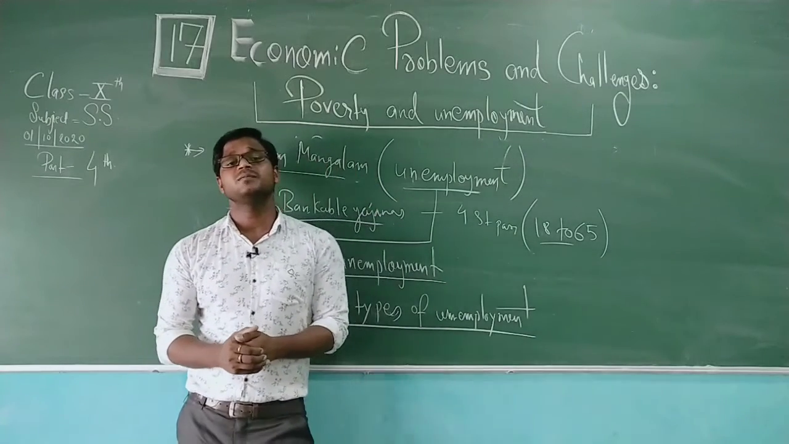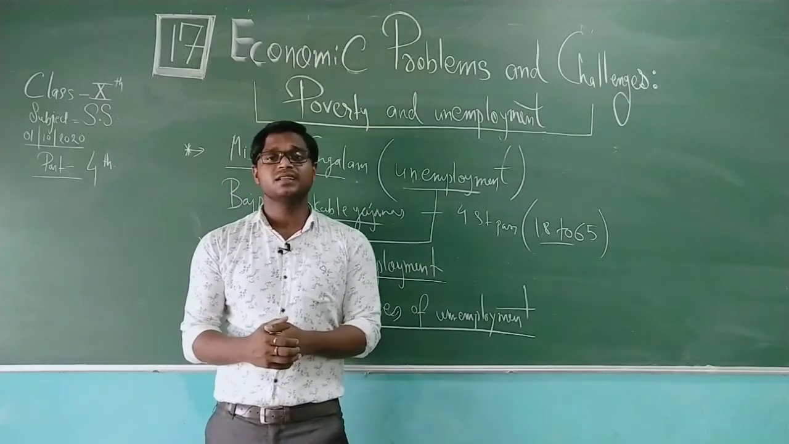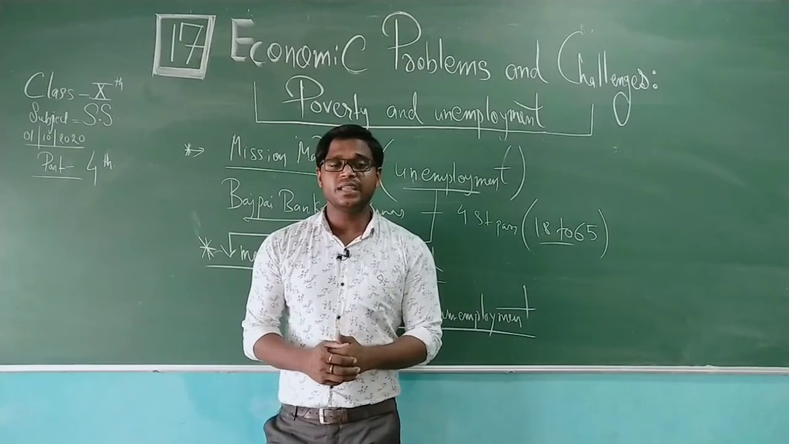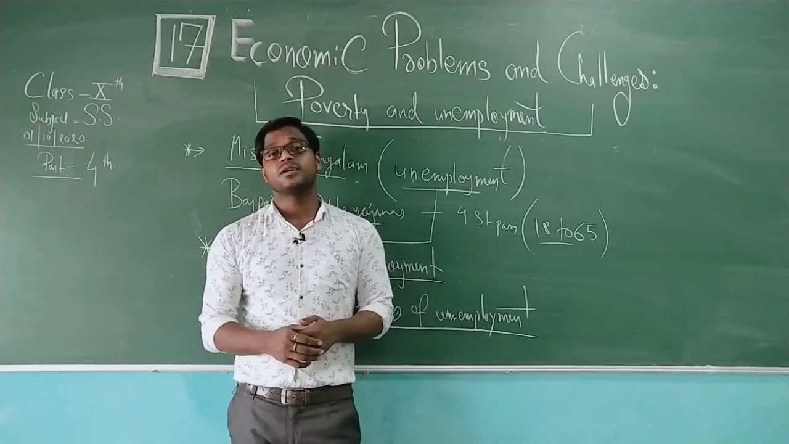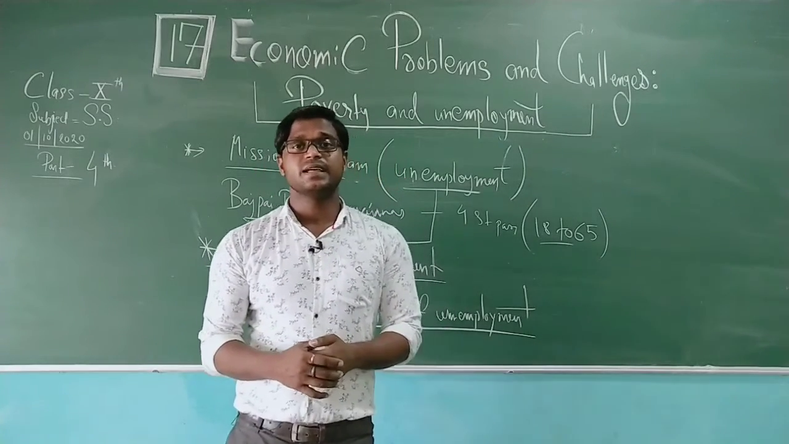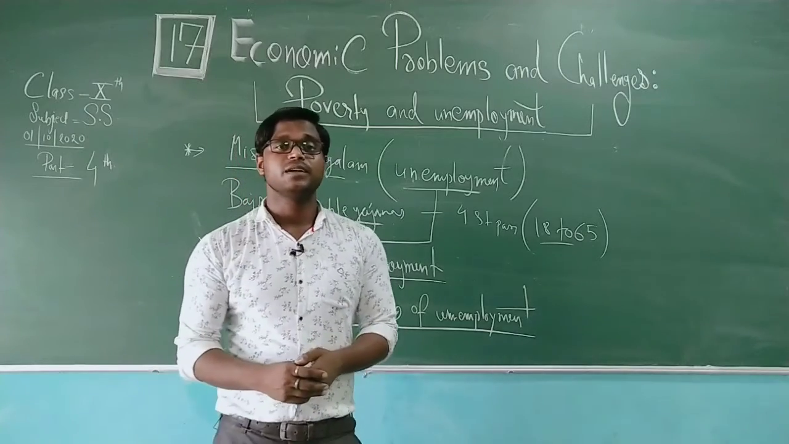And educated unemployment means if a person has obtained at least secondary education, at least 12th pass, or a degree, and still is unemployed, or has done graduation and is unemployed, then that person can be said to be an educated unemployed person.